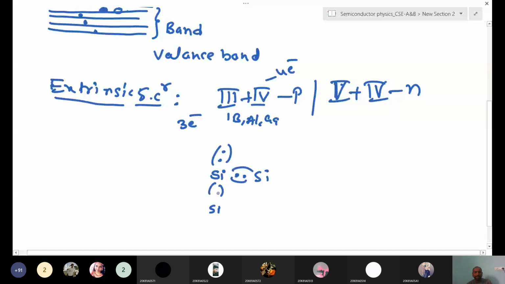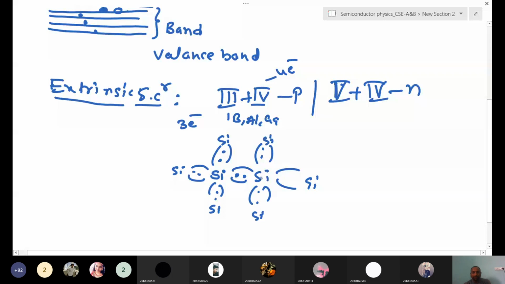Like that, this silicon network is like this way. In a material there is a number of atoms, and each atom is covalently bonded with neighboring silicon atoms. This is the general silicon structure. The network will extend to many atoms. Now here we are replacing this silicon with a boron atom. We are adding a boron atom here.